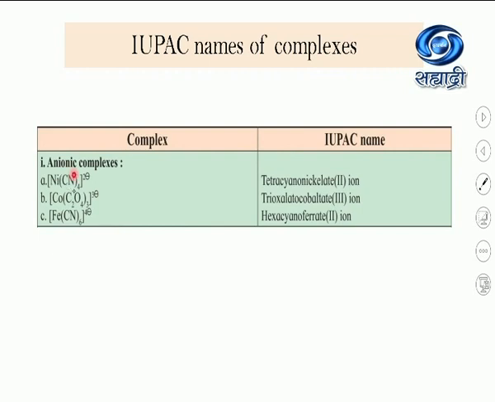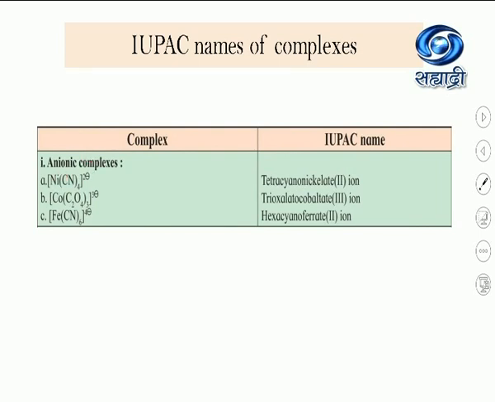First, we have to write the name of the ligand. Then we write the name of the metal. After the name of the metal, we write its oxidation state in a bracket without any gap. These are the common rules we apply to all types of complexes. So now see, this is an anionic complex.